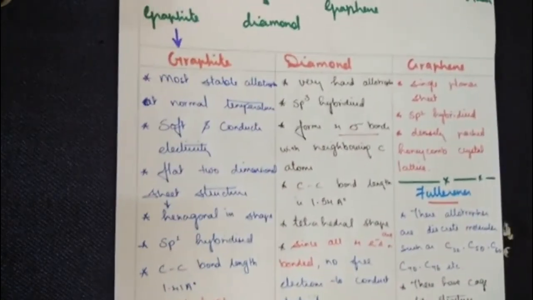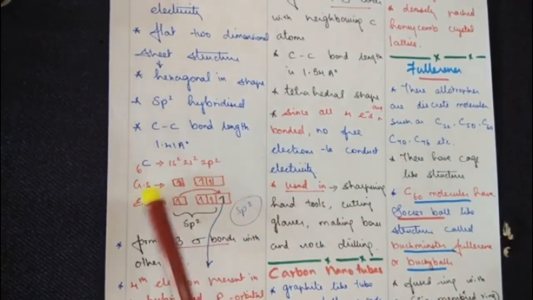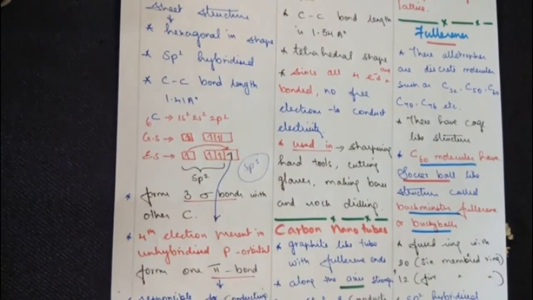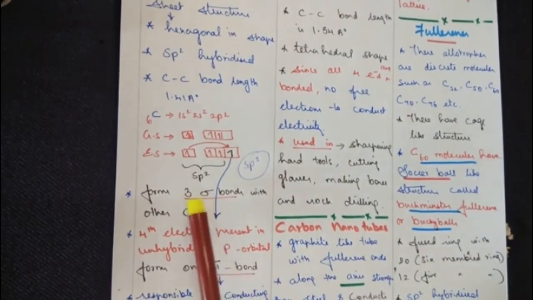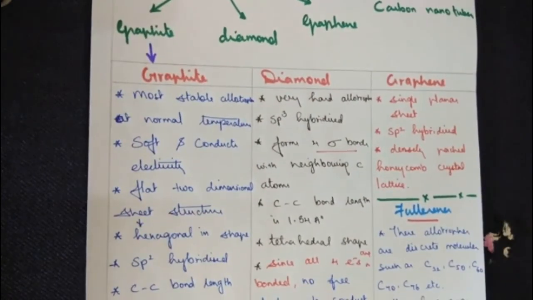So when you are studying graphite, all you have to remember is the electronic configuration of graphite and the hybridization of the carbon atom. If you understand this concept, you will know how many sigma bonds and how many pi bonds are formed here. So 3 sigma bonds, 1 pi bond. The pi bond is the reason for conducting electricity. In other words, pi bonds are made up of the electron which does not participate in the bonding, the free electron. Coming back to diamond.